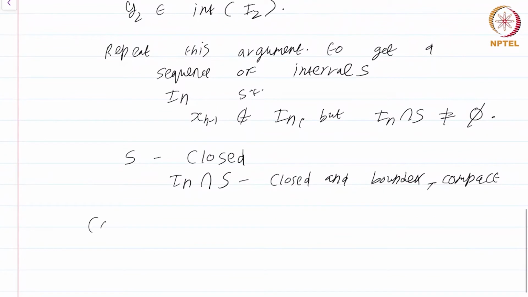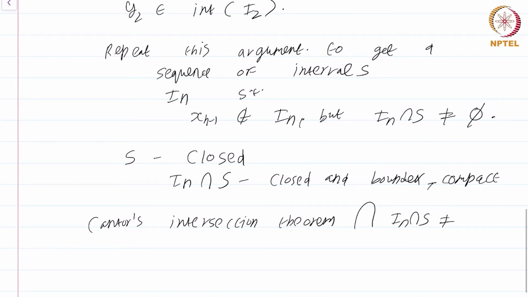That means by Cantor's intersection theorem, the intersection of this I_n intersect S is not the empty set. Right? So there has to be some x in the above intersection.